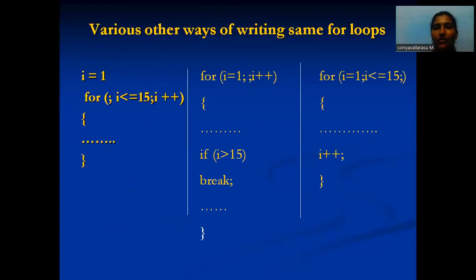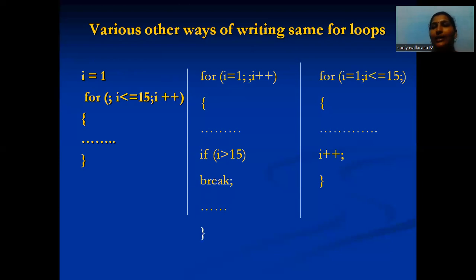Next, there are various other ways of writing the same for loop. First, initialize my I value to 1, and the for loop is I less than or equal to 15, I plus plus.